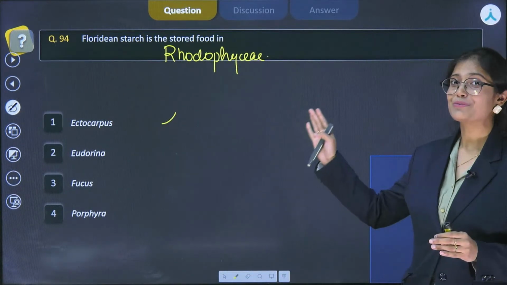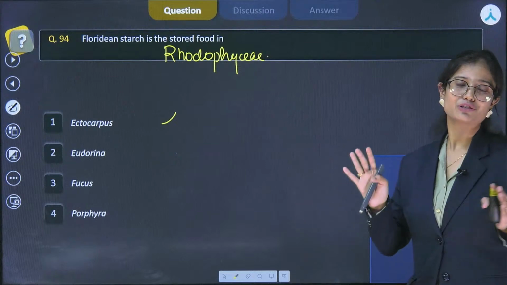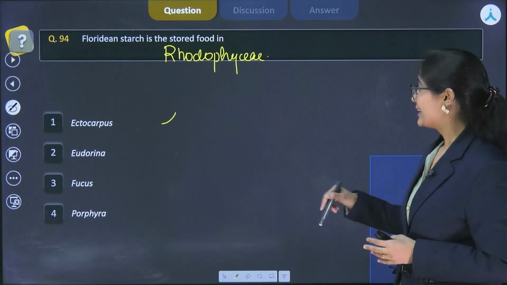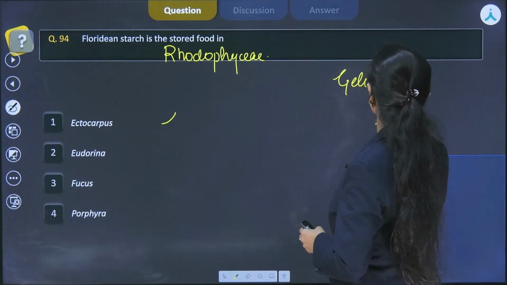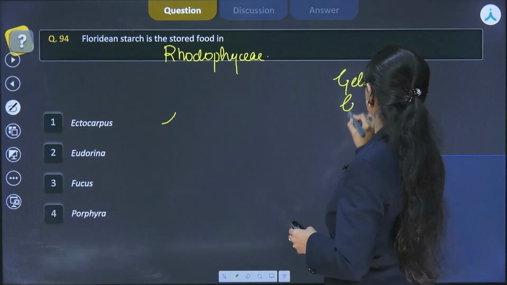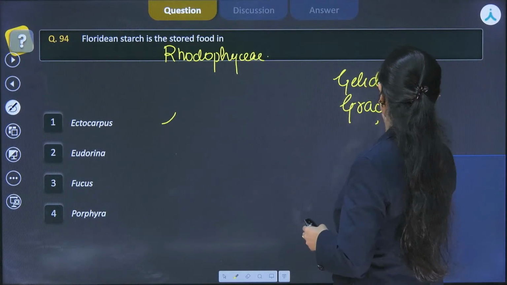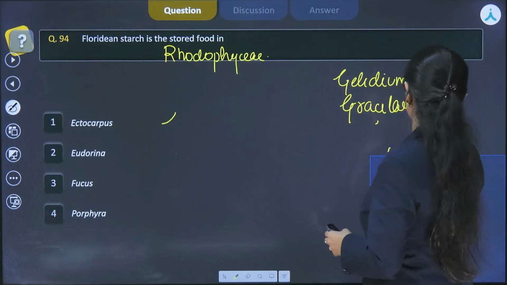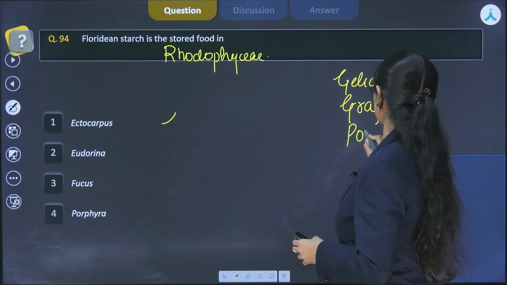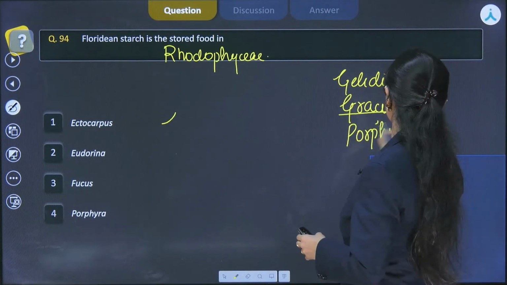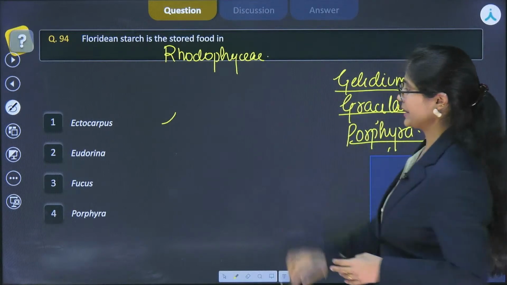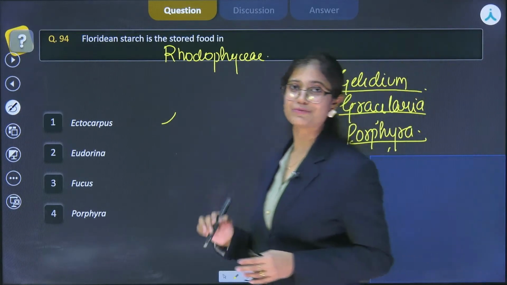So these are the examples for green and brown algae. And if we talk about the red algae, those are Gelidium, Gracilaria, Porphyra, right? So these are the examples for the red algae.